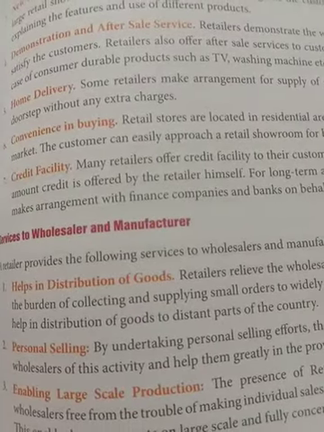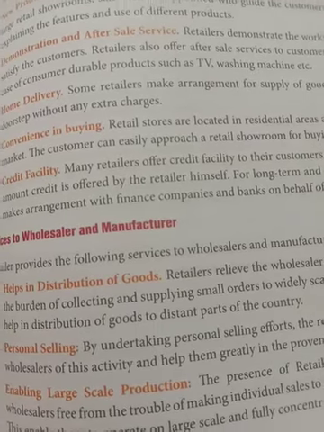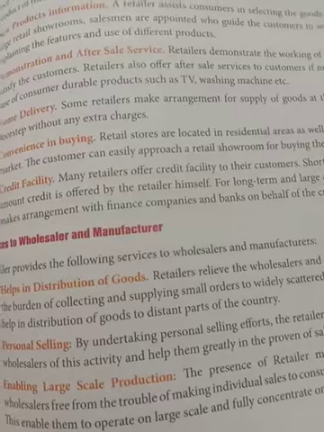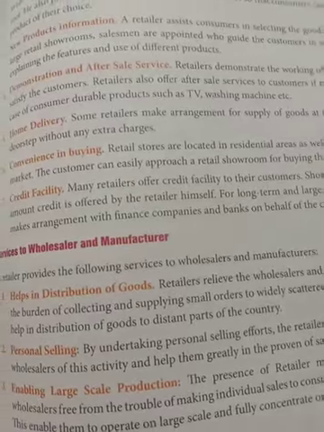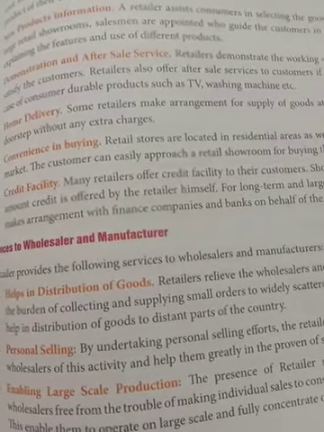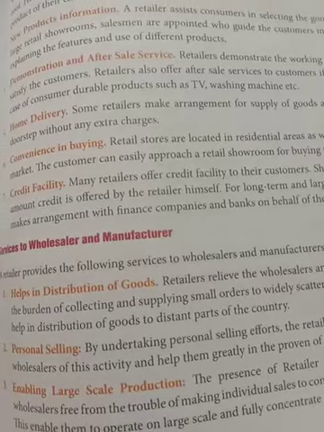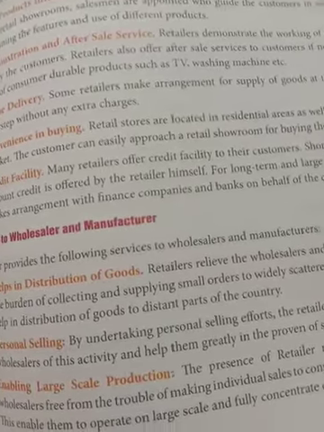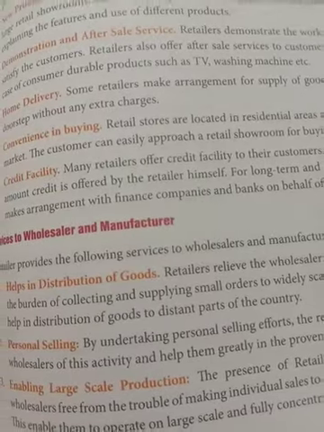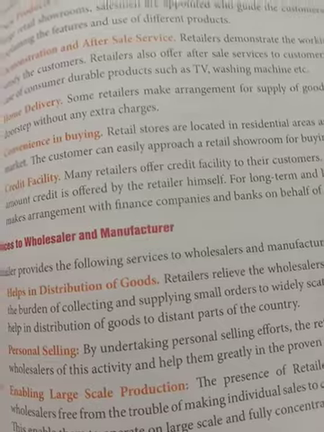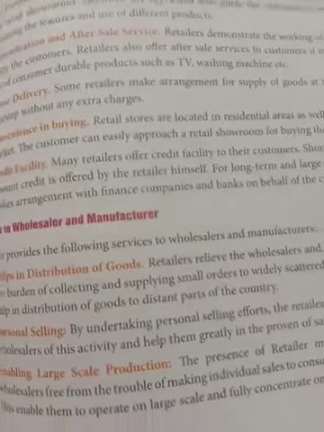Enabling large scale production. Large scale production is possible with the help of the retailer, with the presence of the retailer, because the retailer sells the product to the final consumer. When goods have been sold, then there is a point in producing more goods. If a retailer is not able to sell the product to the final consumer, then there is no use for the manufacturer to produce more goods and services.